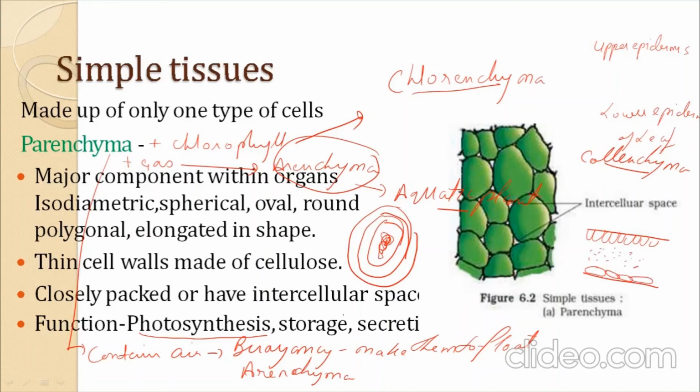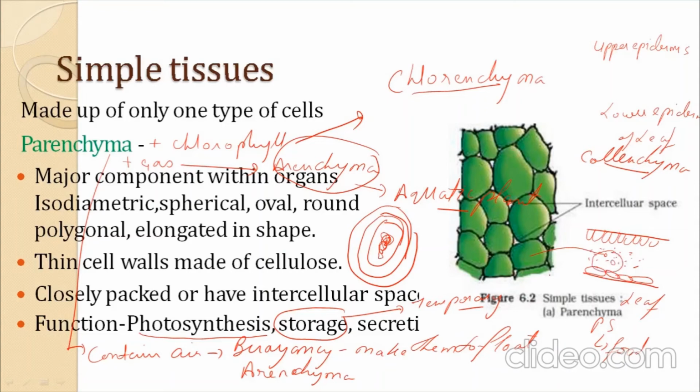Another, it functions as a temporary storage. Temporary storage meant for a certain time. For a certain time, they store something, but after that they release. That is the best way to understand, is that they are present in leaf. Leaf perform the process of photosynthesis. By photosynthesis, they produce food. These food are stored for some time in the leaves only, and after some time, these food are transported from leaves to the other part. So for some time, these food which are stored in the leaves are actually stored in the parenchyma cell.